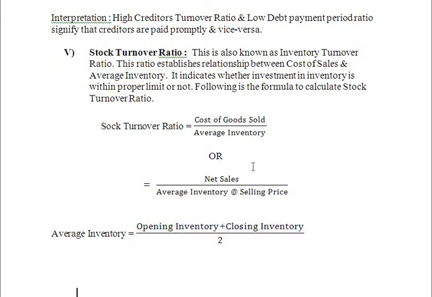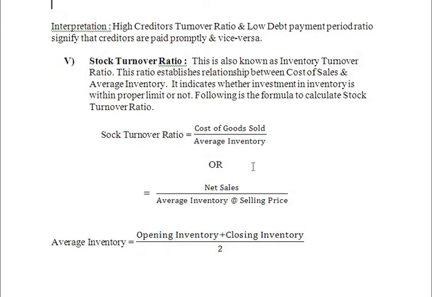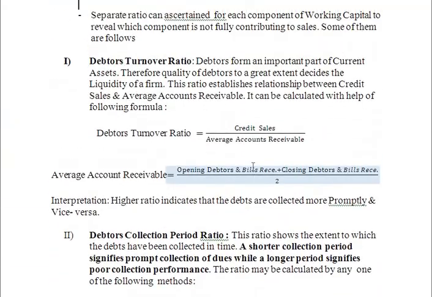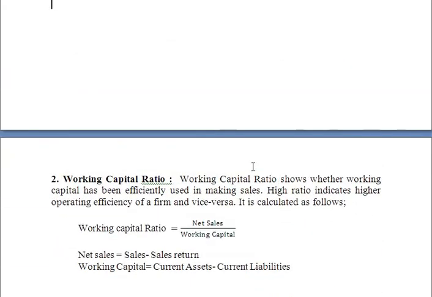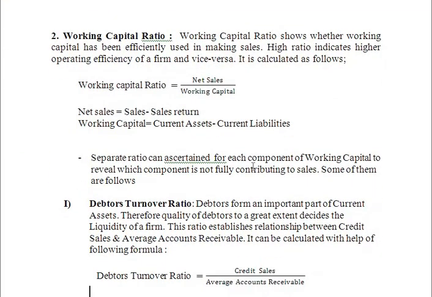So these are the working capital ratios. Once again we'll revise quickly. Working capital ratio means what? This is the ratio which shows whether a working capital has been properly or efficiently used in making the sales. The formula of working capital ratio is net sales divided by working capital. Net sales is equal to sales minus sales returns, whereas working capital is equal to current assets minus current liabilities.